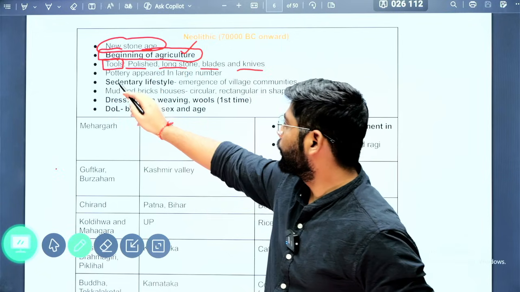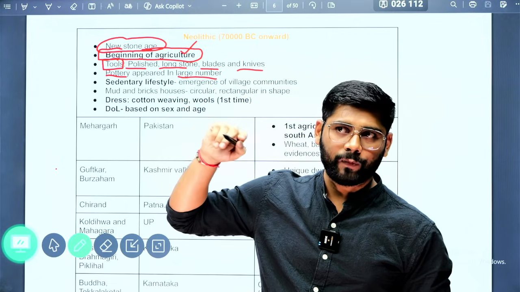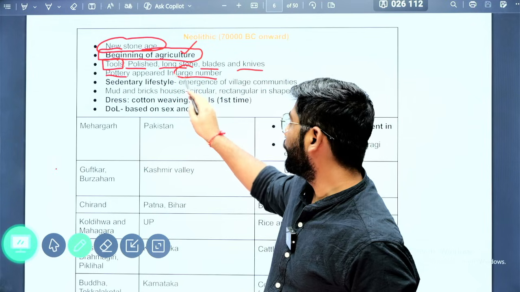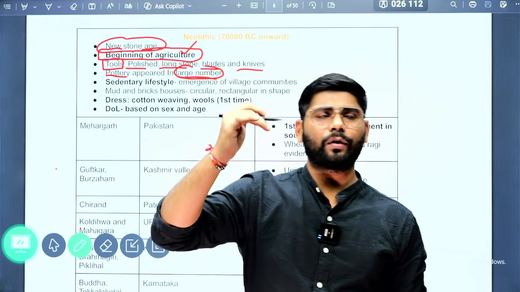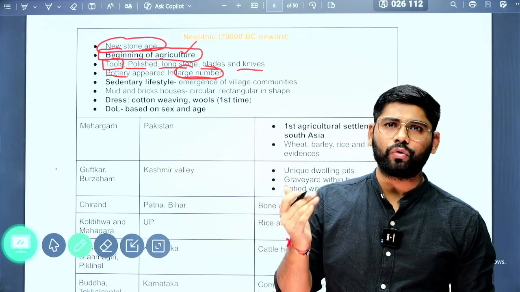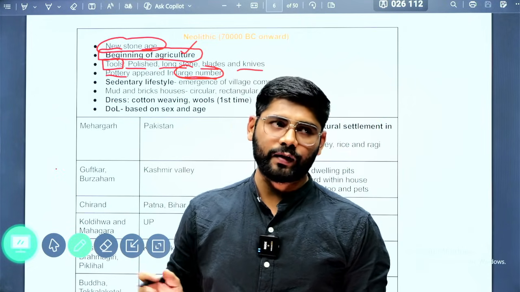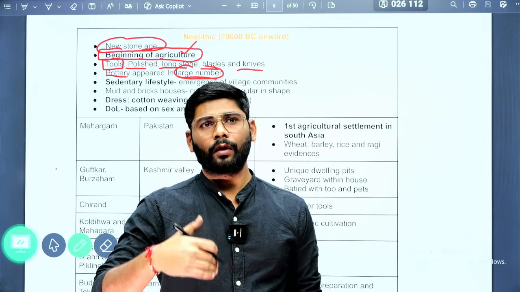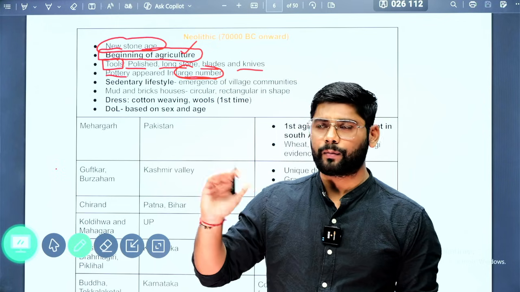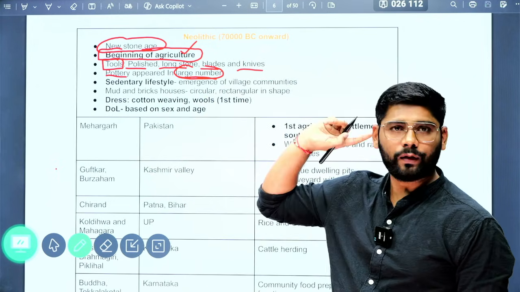Next, pottery appeared in larger numbers. When pottery first appeared in India, it was in the Mesolithic phase, but large numbers of pottery appeared in the Neolithic period. It is the same kind of fact as with gold coins. If a question asks who was the first dynasty to issue gold coins in India, it is the Indo-Greeks. Who issued them in large numbers? The Kushanas. Same kind of fact: pottery first appeared in the Mesolithic period, but in large numbers in the Neolithic.